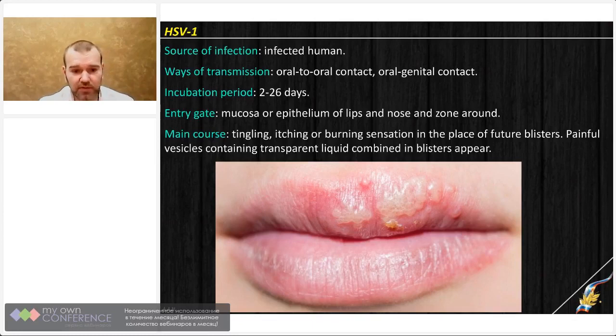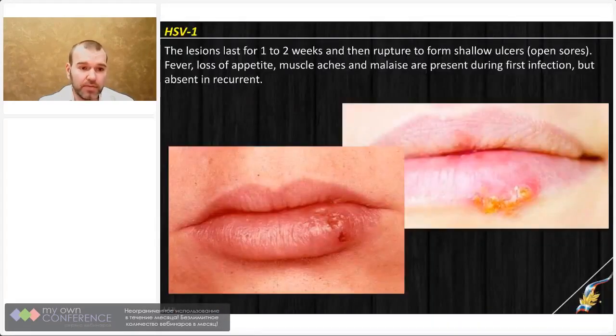The blisters are filled with transparent liquid, and usually the area around those blisters is very sensitive to any touch or temperature. In 1 to 2 weeks, those blisters will start to dry, and they will initially be covered with a frosty crust of yellowish color. Then that crust will fall off, and the ulcers will be naked, and those ulcers are extremely painful.